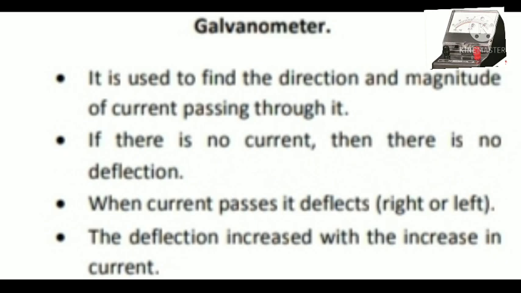If there is no current, then there is no deflection. If there is a deflection, then surely there is current. When current passes, it deflects right or left, on any side. The deflection increases with the increase in current. When current is increased, the deflection is also increased.